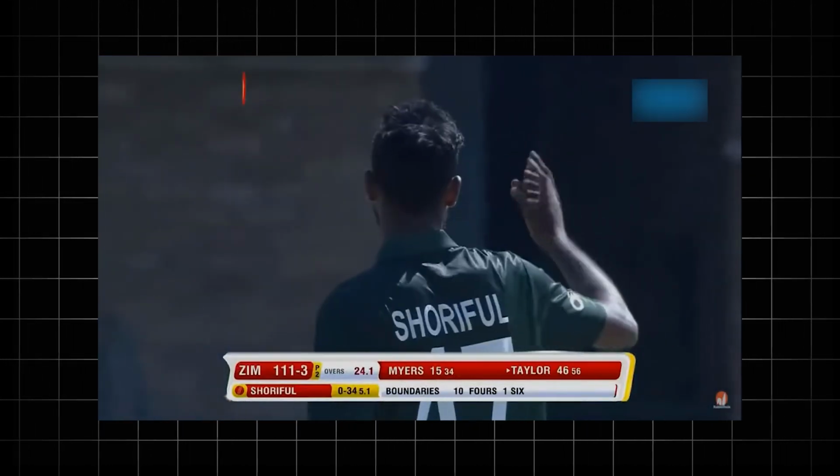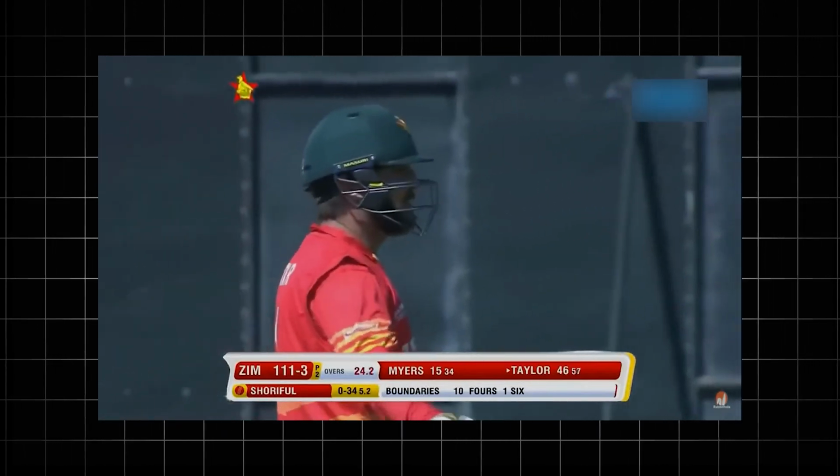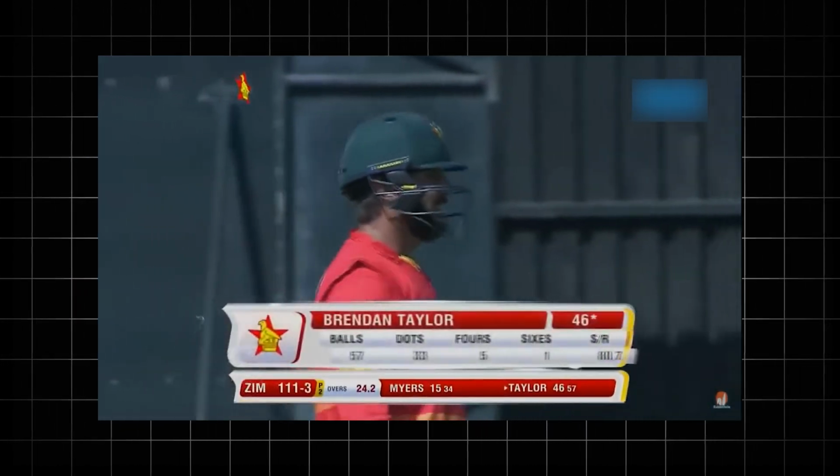What ball? Yeah, that's what can happen when you're set and you think the pitch is behaving very nicely.